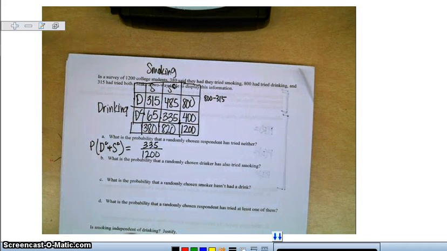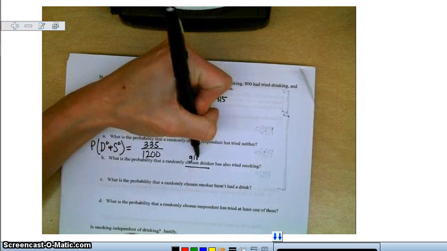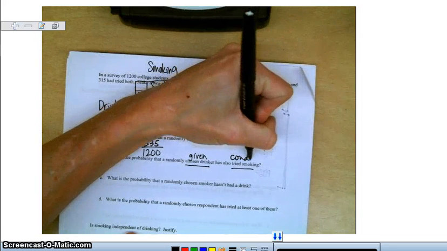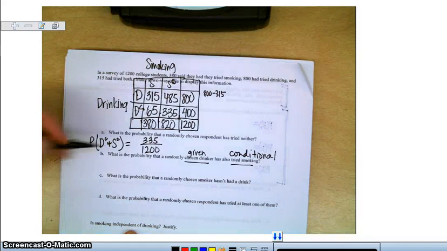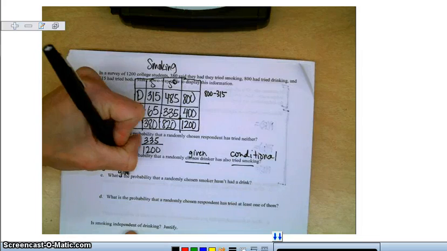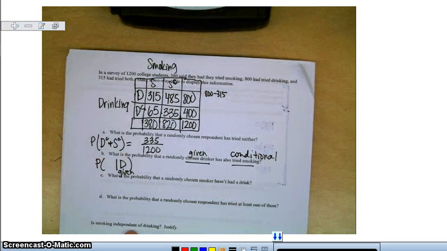The next one: what is the probability that a randomly chosen drinker, this is our given, has also tried smoking? This is a conditional probability, so I have to set this up. What am I given? The given is always the second part. I'm given that they have tried drinking, and I want to know the probability that they have also tried smoking.